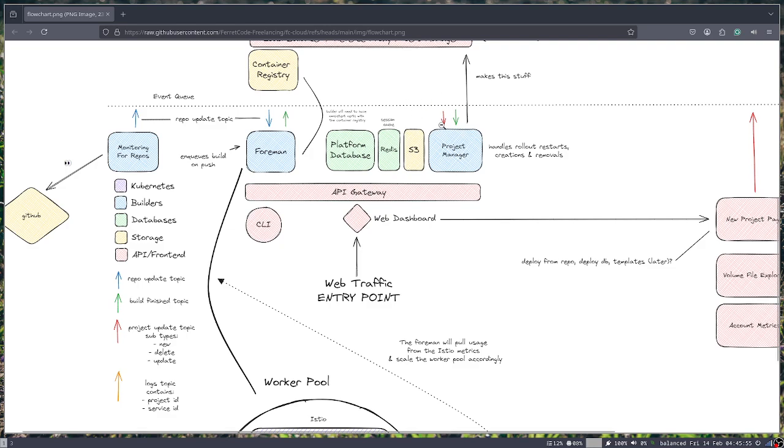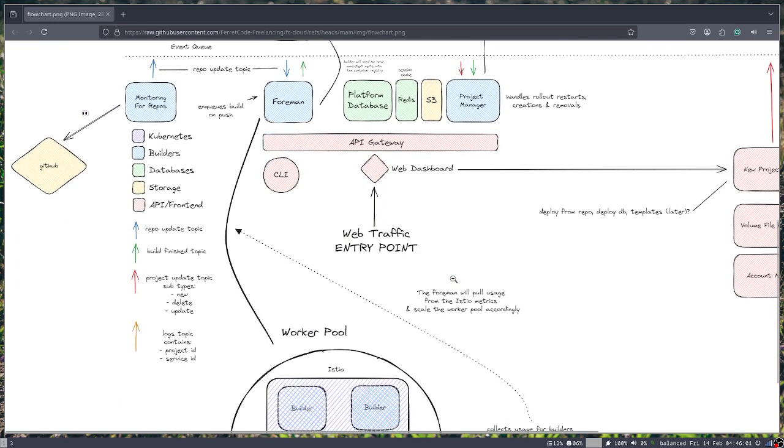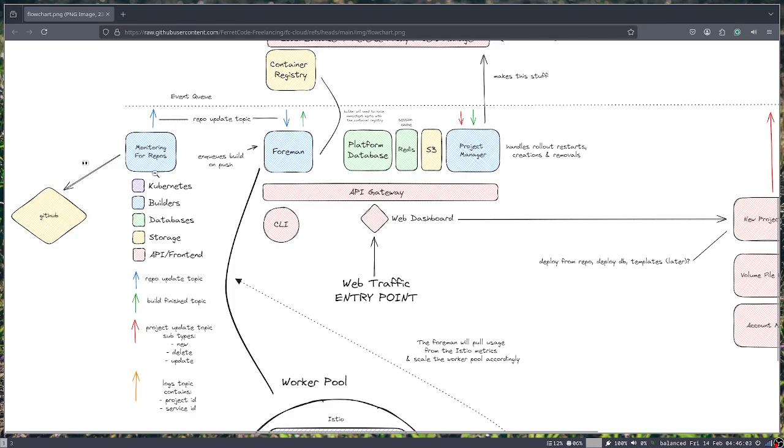And then here, how it will work is the project manager. Actually, we can get into that a little bit later. So basically what happens is when the user creates a new project, this microservice will be monitoring for new repos, etc. Once they create the project, this will start watching their repository for changes, and it will also handle the initial build based on their latest commit. But anyways, this microservice will watch the GitHub repo for new changes, and when it detects a new change, it will publish this repo update message to the bus.